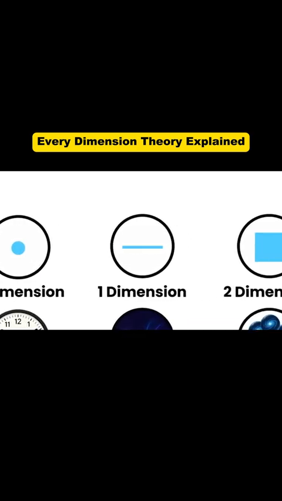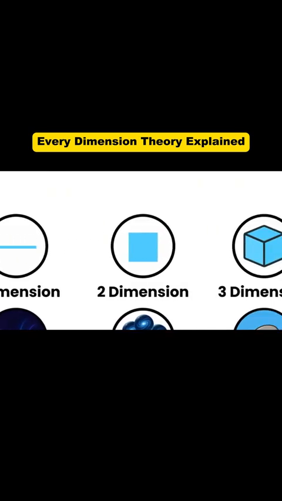First dimension. Now we stretch that point in one direction, and we get 1D, a one-dimensional world. Here, there's only length. You can't move sideways or up, only forward and backward. Think of it like the length of a rope or the beam of a laser. If you lived in a 1D world, you could only move along that single path.